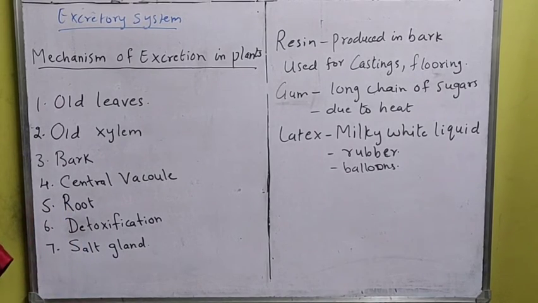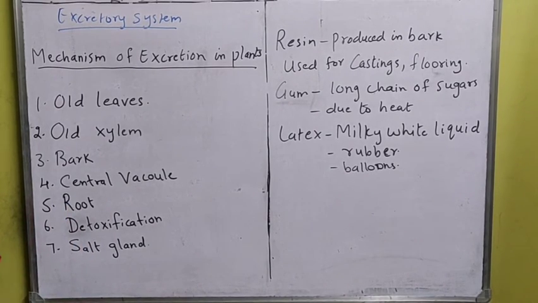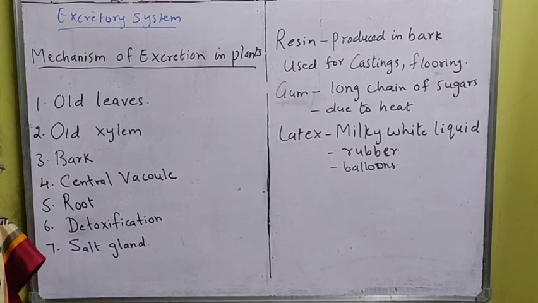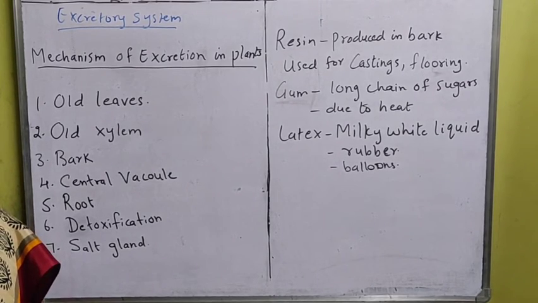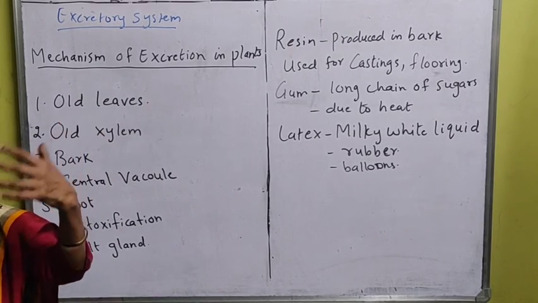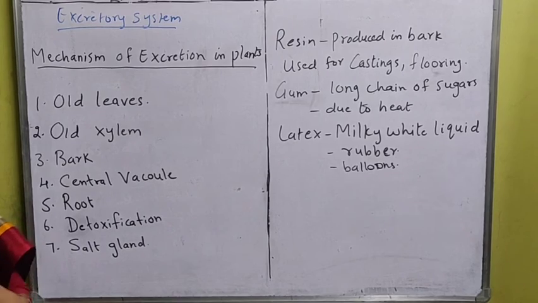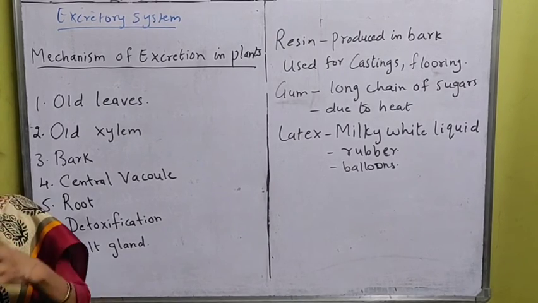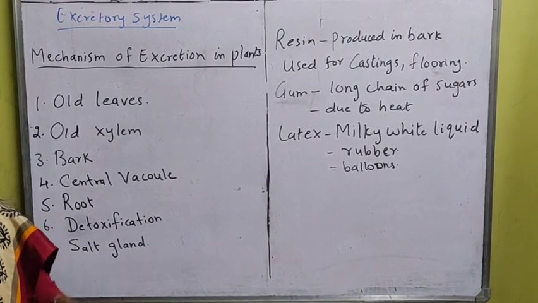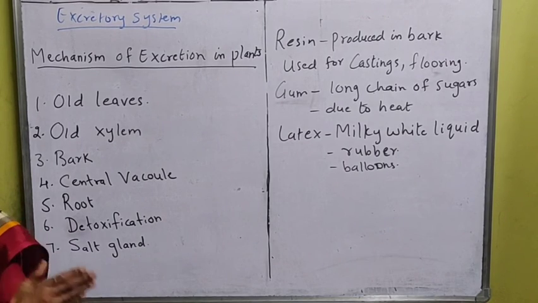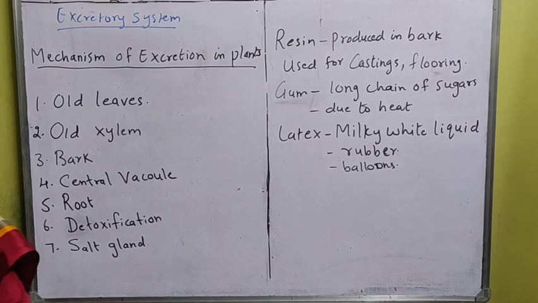Root. It is also a very important part. What will this root do? It absorbs water and minerals and transports them to the leaf, and whatever food is produced in the leaf will come to the roots. Along with the food, some of the waste substances also start gathering in the roots, and the cell wall, what will it do? Diffusion. So it will throw out the waste material.